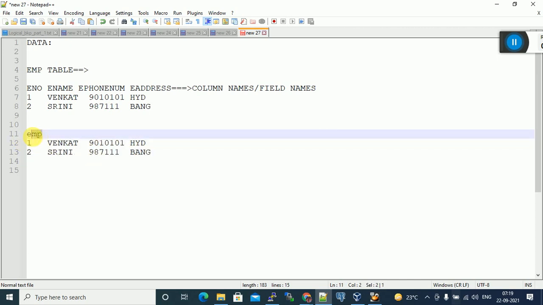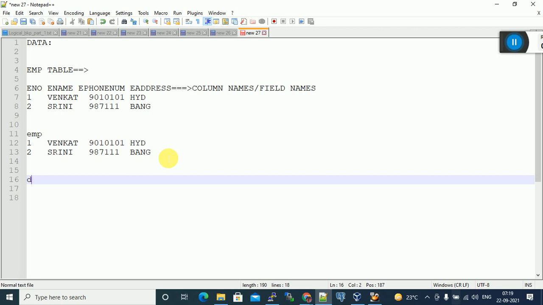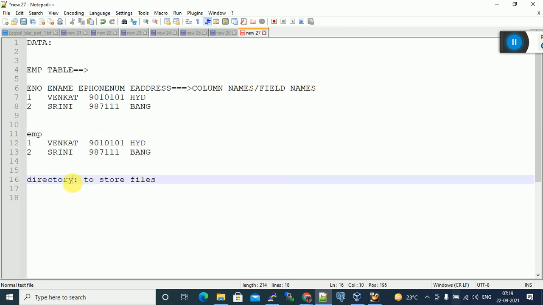A file is just to store the data. What is a directory? To store files. Suppose I created so many files. All the files I can store inside my directory, inside my folder.